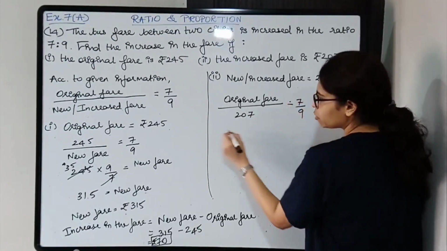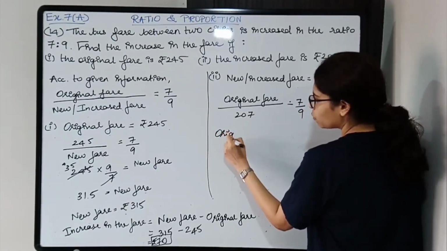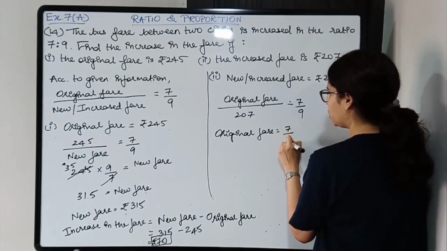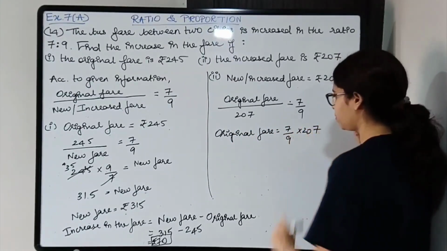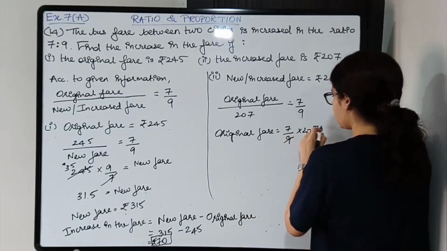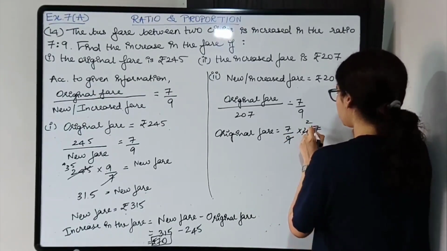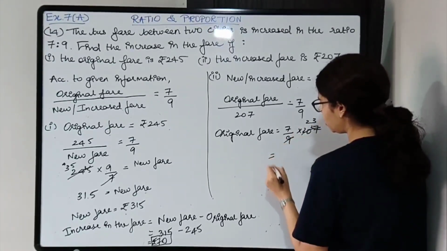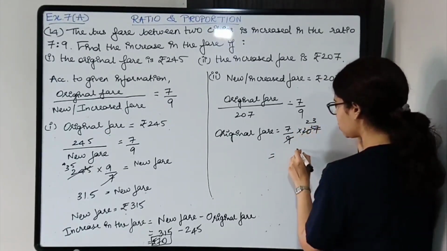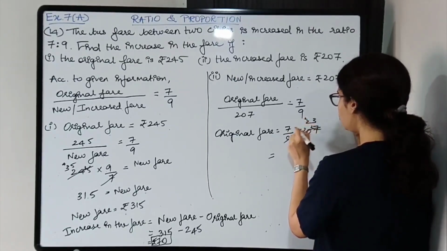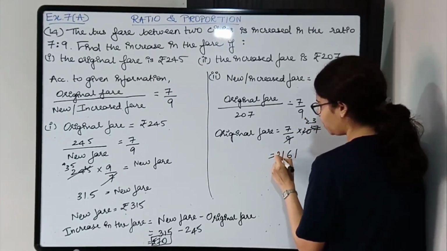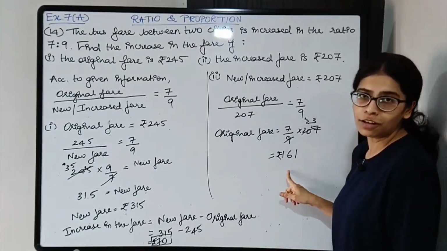So shifting 207 over here, original fare is equal to 7/9 into 207. Okay, so 9 2s are 18, 2 remains, 27, 9 3s are 27, so 7 into 23. 7 3s are 21, 2, 7 2s are 14 plus 2 is 16, so 161 rupees is the original fare.